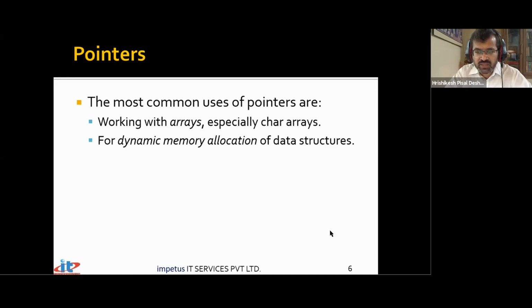So we have been specifying that. But suppose we do not know how many bytes of memory is to be allocated. So we have to postpone that particular decision till the time the program runs. So when the program runs, then we have to take a call as to how many bytes of memory has to be allocated. And in such cases, we need to go in for this concept of dynamic memory allocation. Dynamic means allocation of memory as and when required, and deallocating it as well. When we do not want it anymore, we just deallocate.